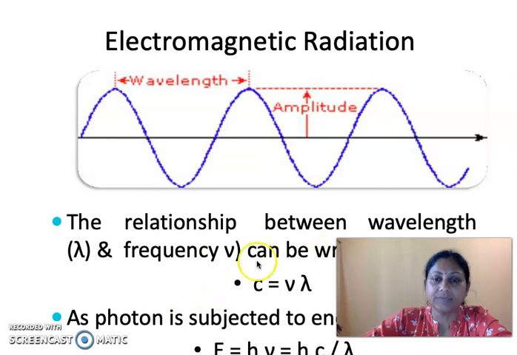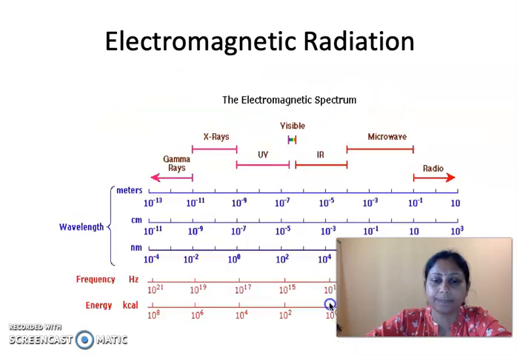Now, what is the relationship between wavelength and frequency? This is a very important relationship. The velocity of light, c, is equal to the frequency times the wavelength, and the energy is equal to hν, or hc by lambda.